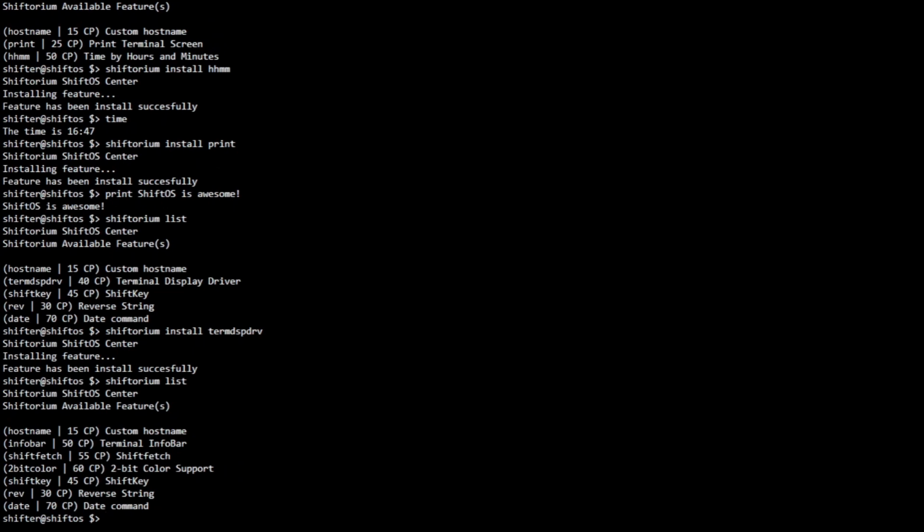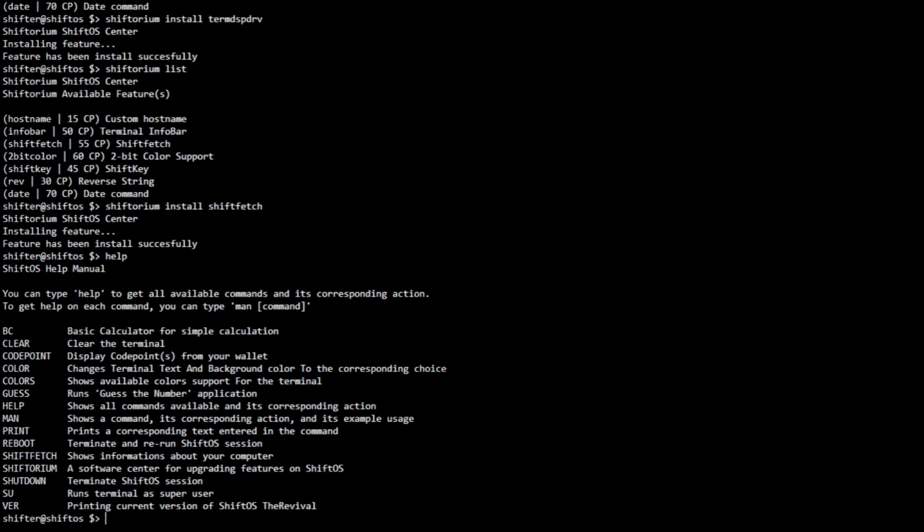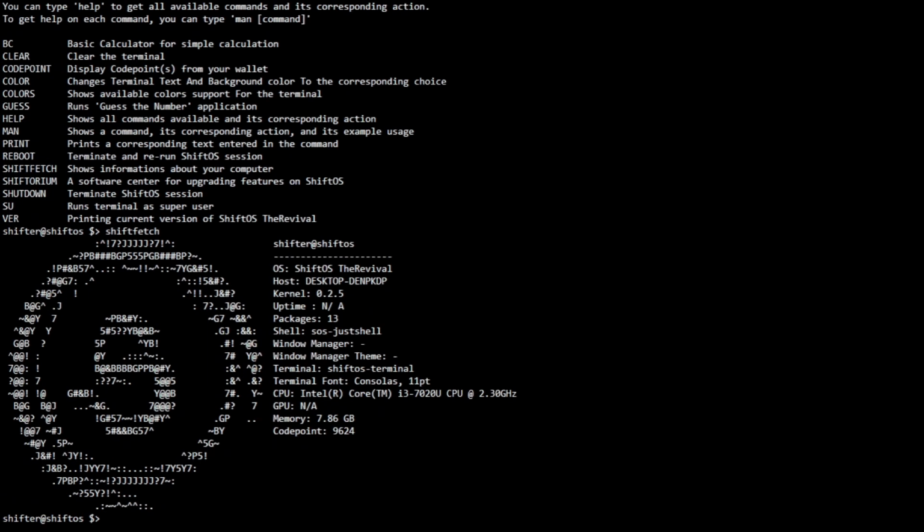We got some commands such as infobar, 2-bit color, and then shift fetch. So if we install Shiftorium install shift fetch, which is basically neofetch, but neofetch for ShiftOS, shift fetch. And then if I first type help, shift fetch is now available in help. So shift fetch, and it now displays ShiftOS with neofetch.